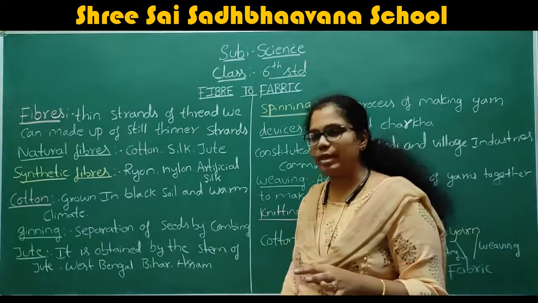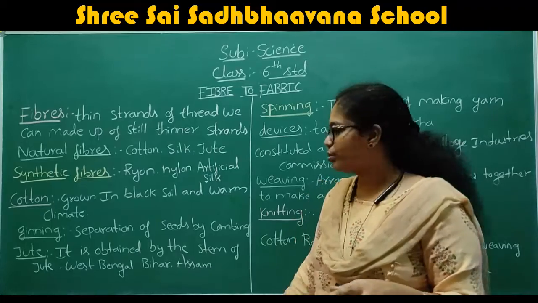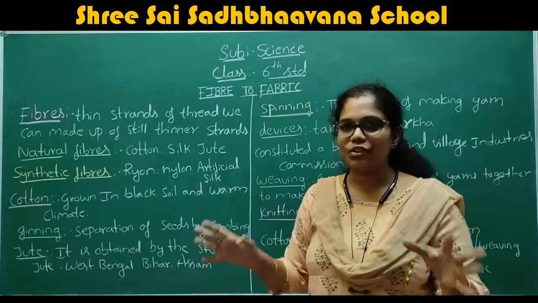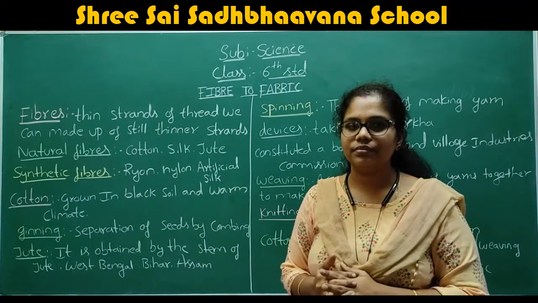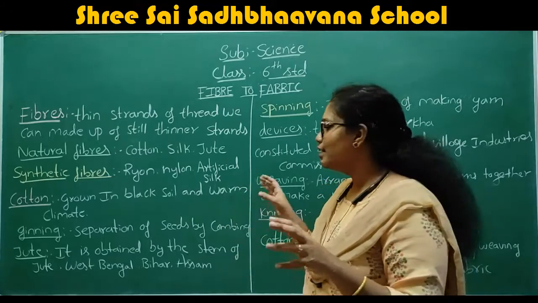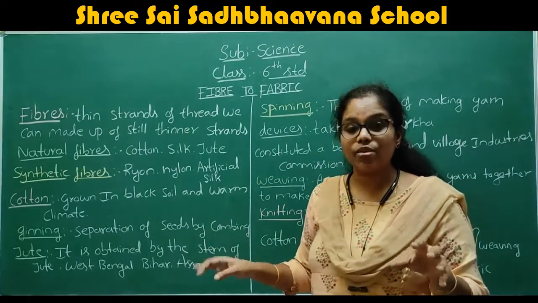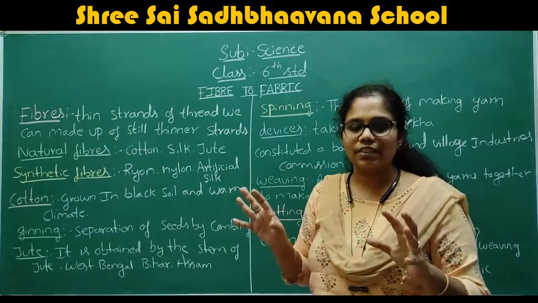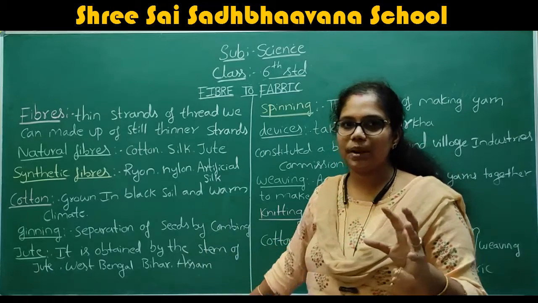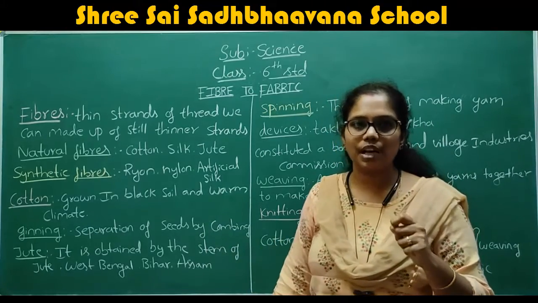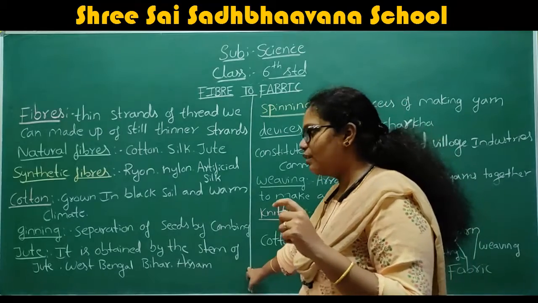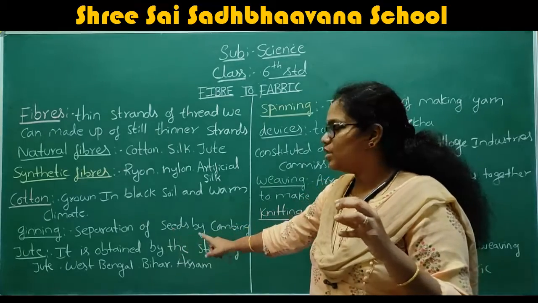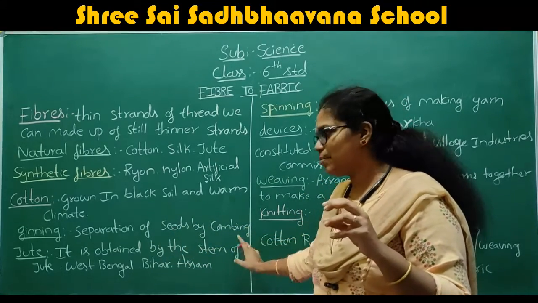This is the next important fiber. What is this exactly? Jute is obtained from the stem of the jute plant. Did any of you see the jute plant? In the jute plant, you get this fiber, and that also in the stem. We discussed the parts of plants with diagrammatic representations, right? In that we discussed the stem also. In the jute plant, we get the jute from the stem.